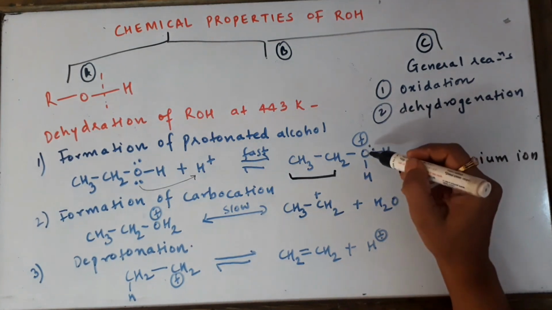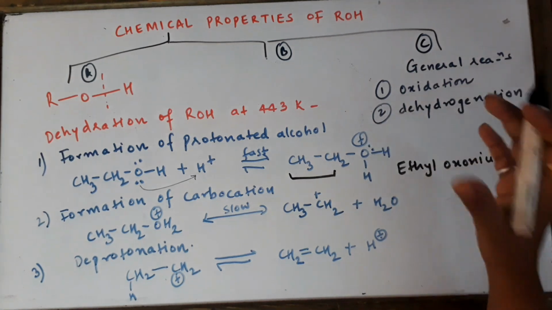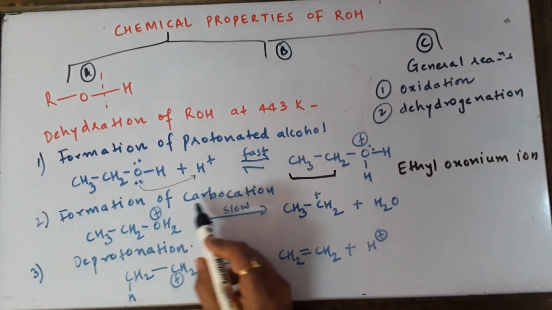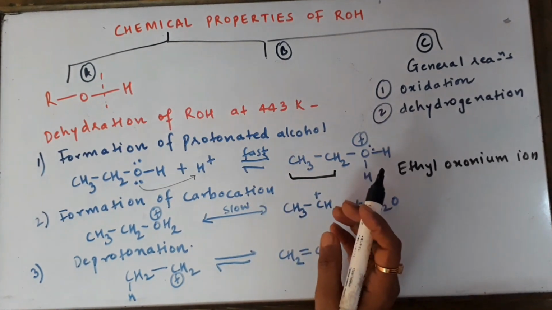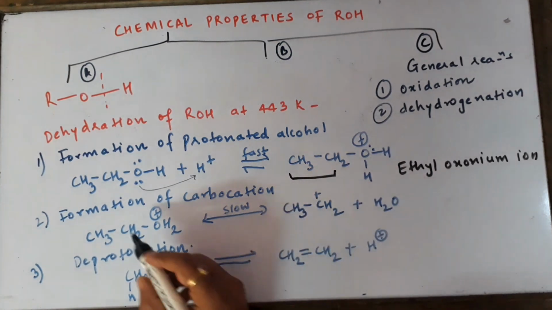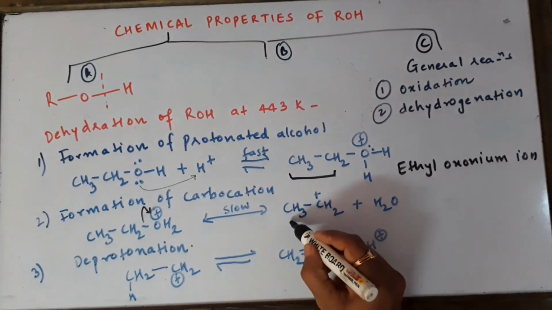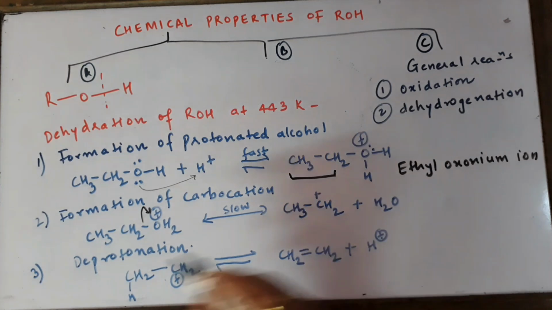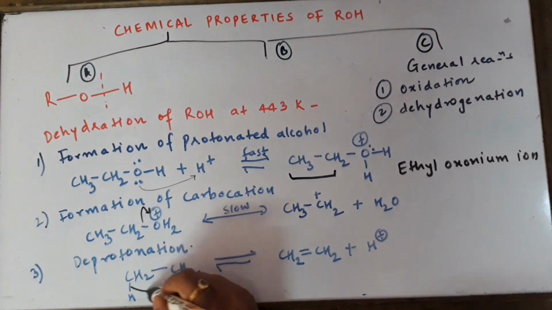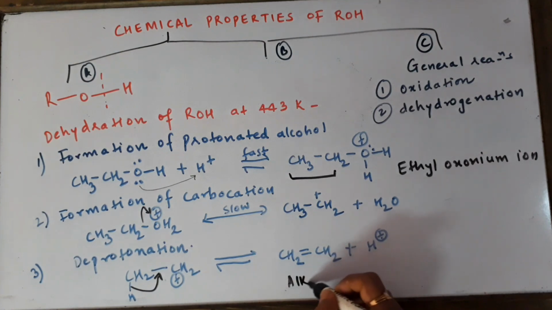The second step. Now you can see that oxygen is very unstable with a positive sign on it, because it's an electronegative atom. How can it have a positive sign? So you must get rid of this positive sign. How do you do that? By forming a carbocation. Now who's going to form a carbocation at the greatest speed? As we all know, tertiary. So what's going to happen here is the molecule will break down like this, water comes out and ethyl carbocation is formed. In the third step, we have deprotonation, where the ethyl carbocation releases its proton from the adjacent carbon atom and we get alkene as the major product.